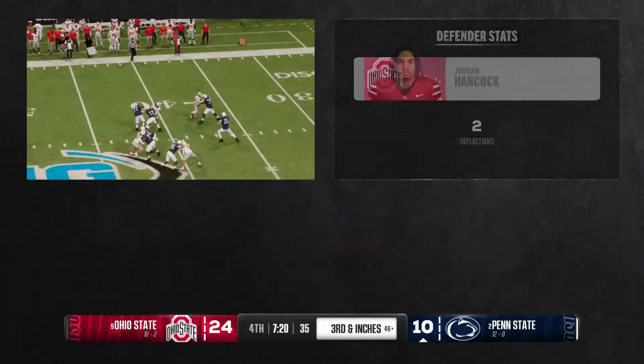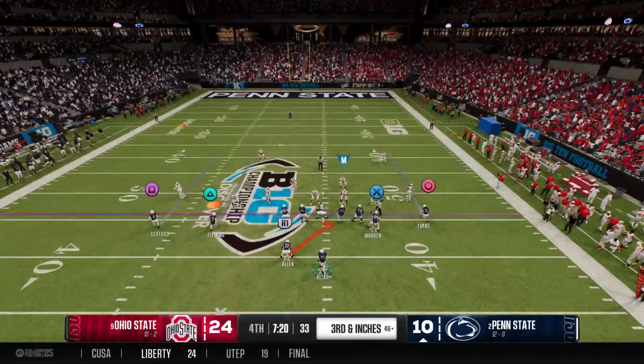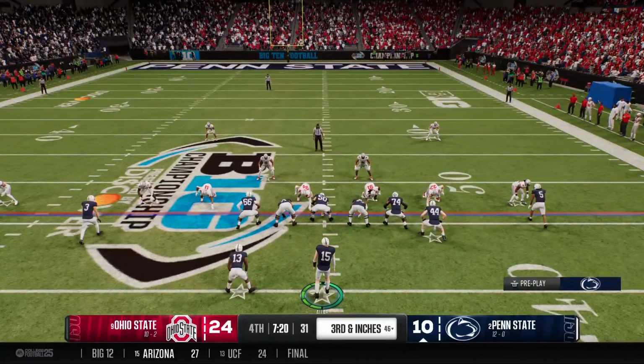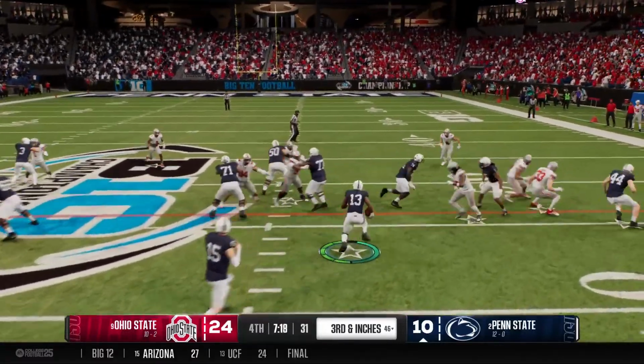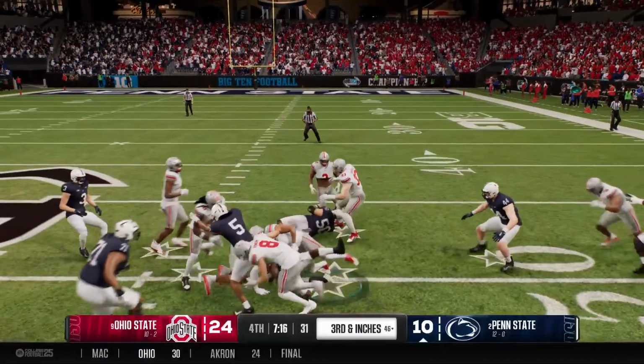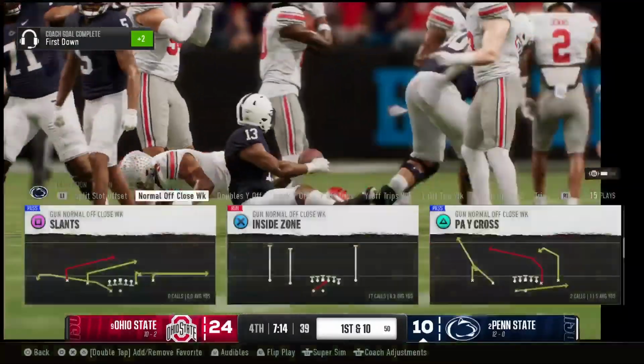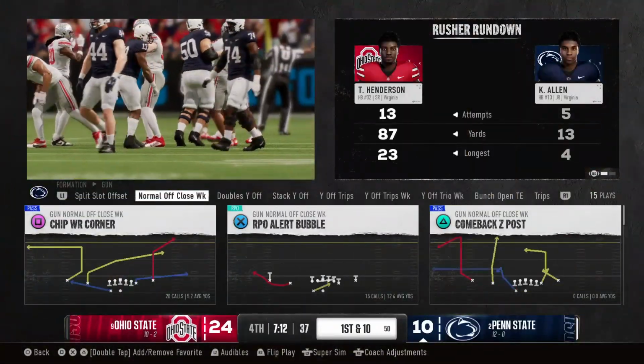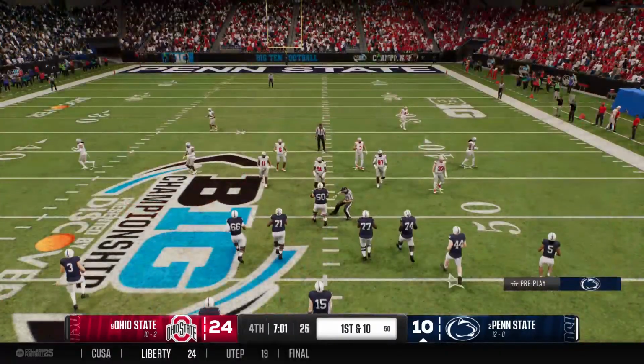But this is what you have to do. I saw the press coverage and I wanted it. You're behind. You got to take some shots. I'd go right back to it, try to find a matchup, and go to one of your receivers. I saw press coverage and I wanted that matchup. I knew it wasn't gonna work, but I wanted that matchup.